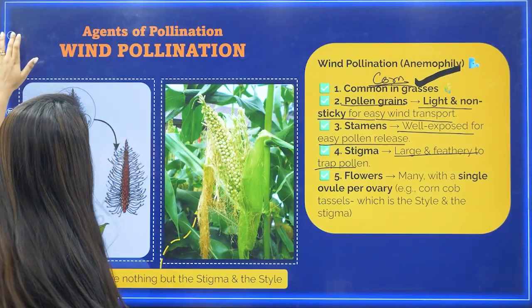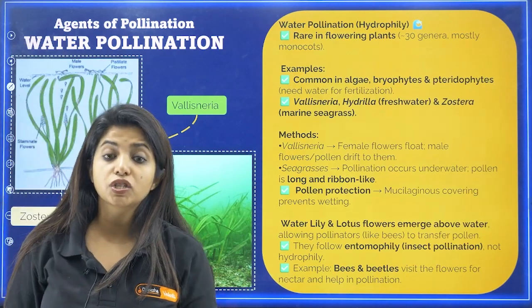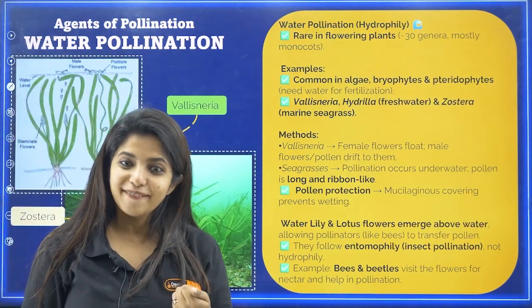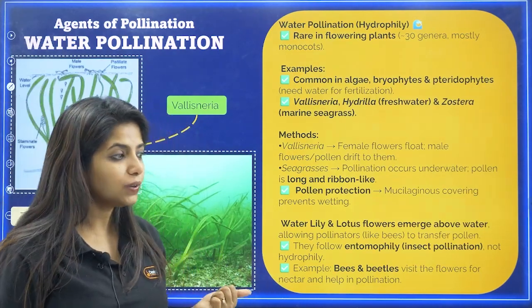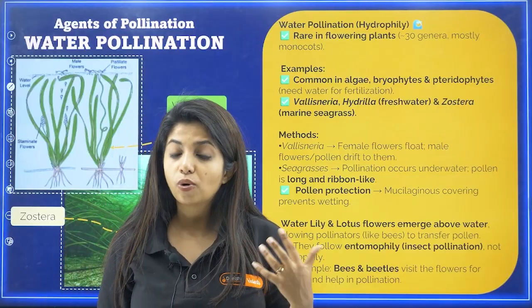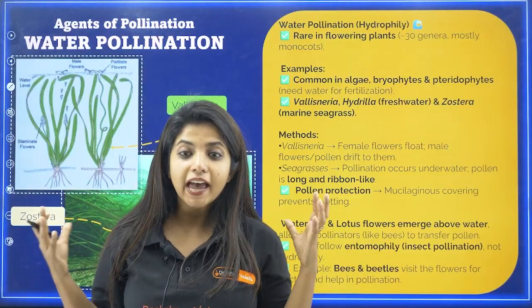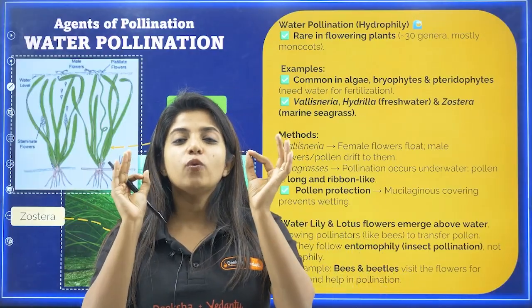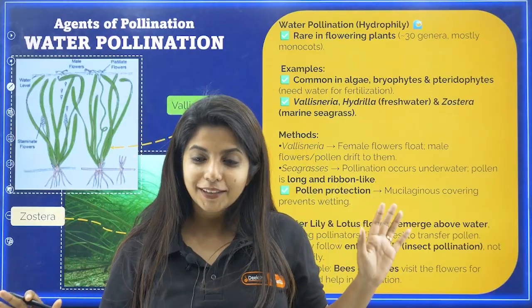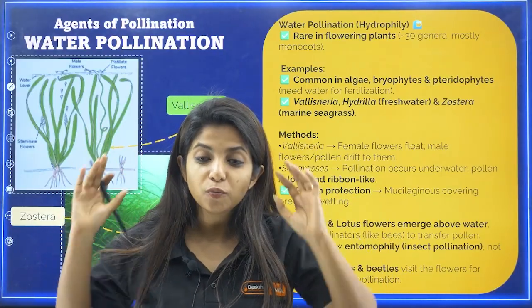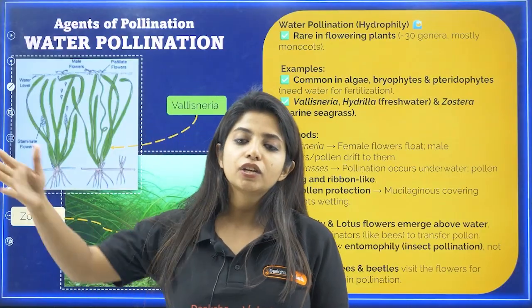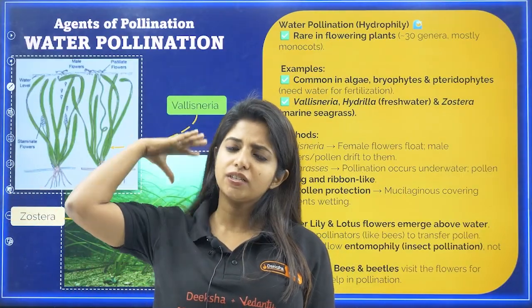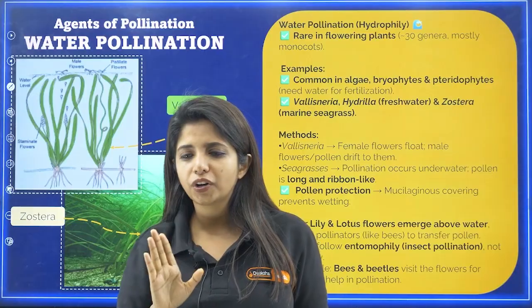Okay. Now going ahead with the next type of pollination, which is water pollination, which is kind of very interesting. In water you might have seen water lotus and water lily. They have water in their name, but let me tell you one very important thing. They do not show water pollination. They do not want to be in that gang. Basically they show insect pollination and wind pollination and stuff like that, but not at all water pollination.